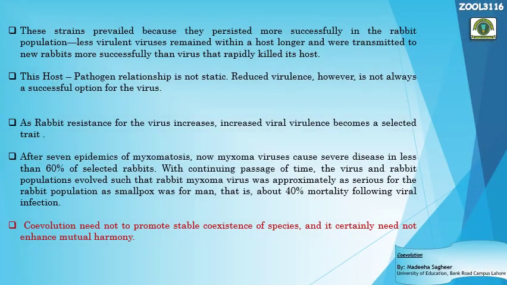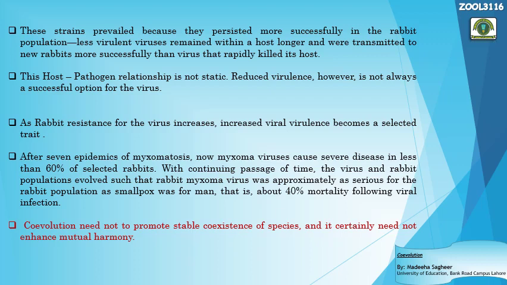Okay, now these strains prevailed because they persisted more successfully in the rabbit population. These strains means the less virulent strains, the strains that cause mild disease in the rabbit, right? Mild symptoms. So why did the mild or less virulent strains get success? Because they could persist in the rabbit population for more time. Less virulent viruses remained within the host longer. Why? Because they don't allow the host to die, right?